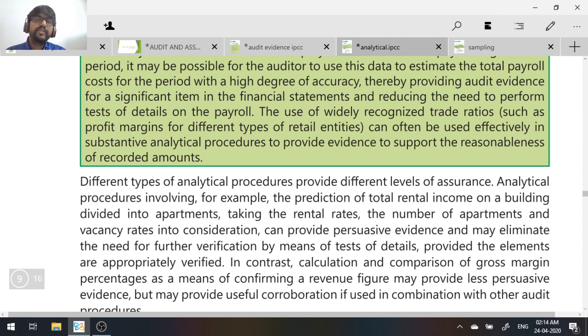So it's not that you use the information of the entity only. You can also use the financial information of a competitor or similar industry to analyze the financial information of what you are auditing. This is SA 520 on analytical procedure. Fine.